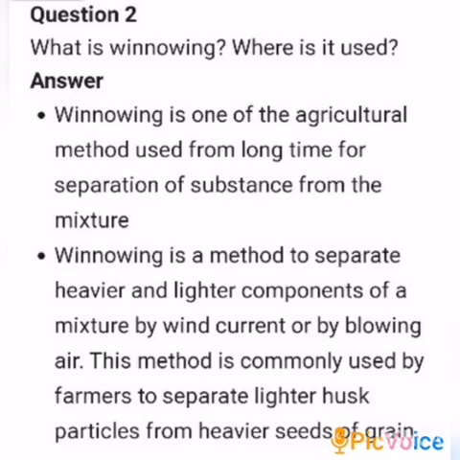Winnowing is a method to separate heavier and lighter components of a mixture by wind current or by blowing air. This method is commonly used by farmers to separate lighter husk particles from heavier seeds of the grain.